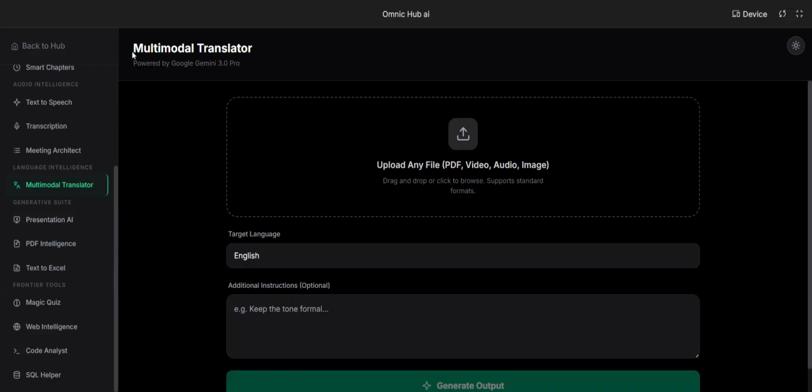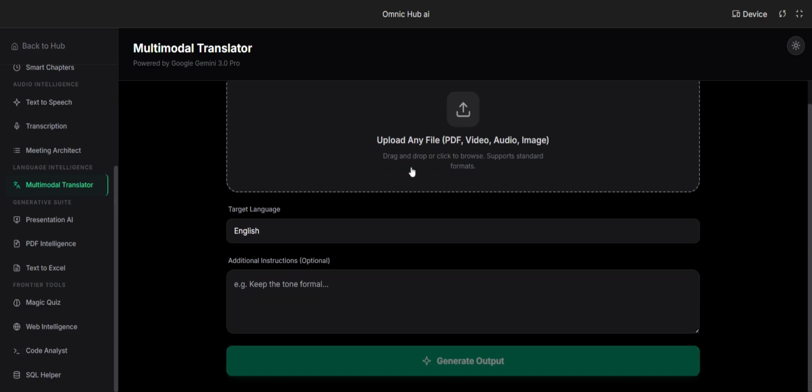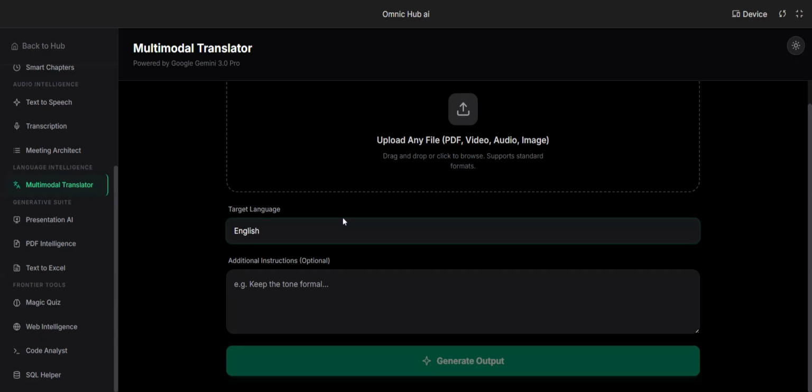And we have a multimodal translator using Google Gemini 3.0 Pro. It does support multimedia files, PDF, video. It will generate the targeted language. We do support this many languages.